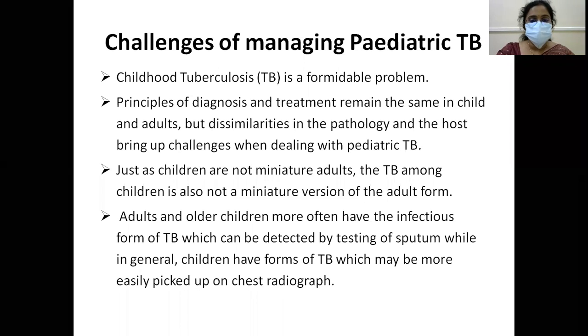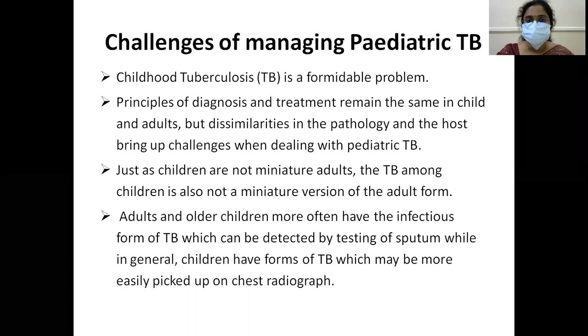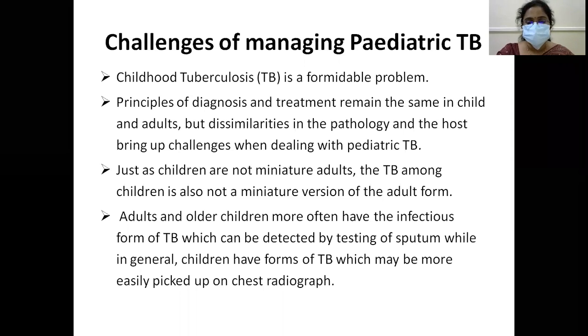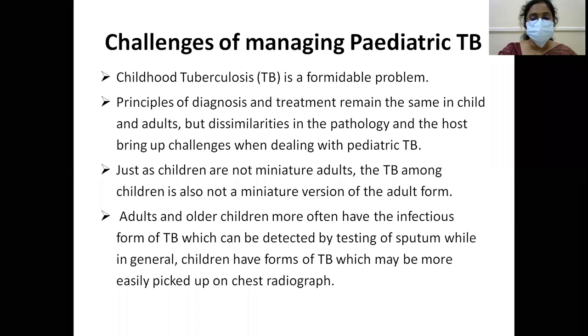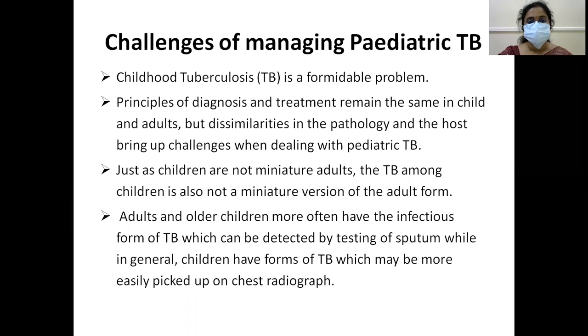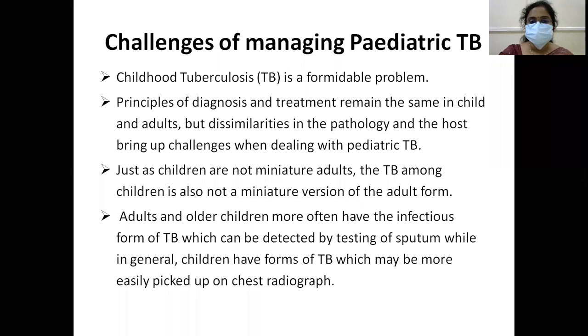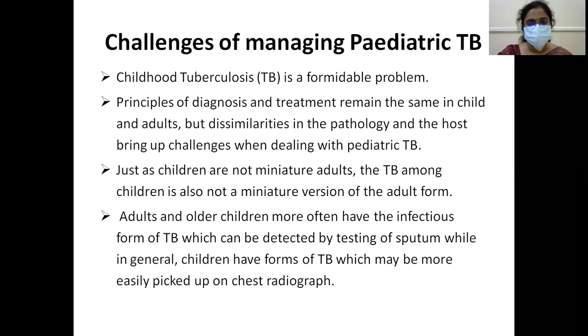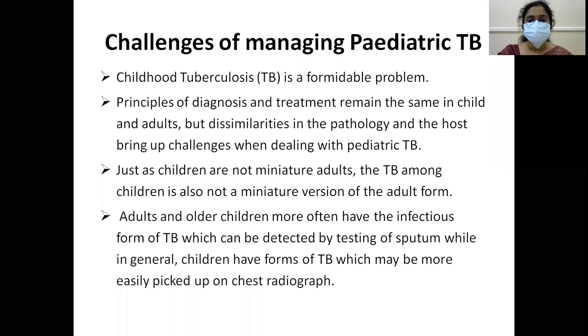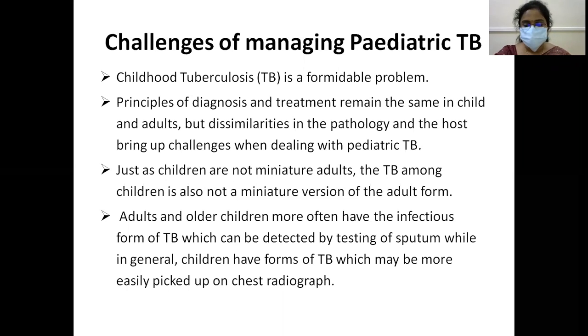Okay, adults and older children more often have the infectious form of TB, which can be detected by testing of sputum. But in children, collecting sputum is a Herculean task. Also, children have forms of TB which may be more easily picked up on chest radiograph than on sputum examination. So these are the challenges. Firstly, there is dissimilarity in the pathology, and the adult version of TB is completely different from the pediatric version. And also, detection of TB by testing of sputum is more difficult in children, and in children it can be easily picked up by chest radiographs.